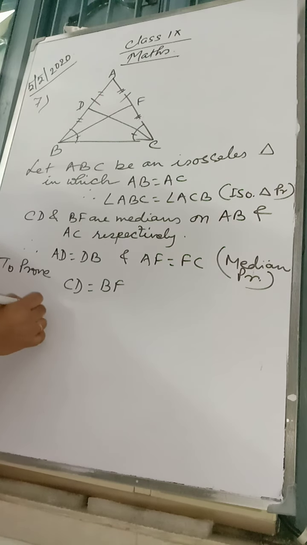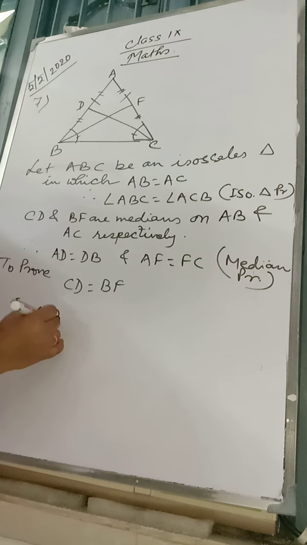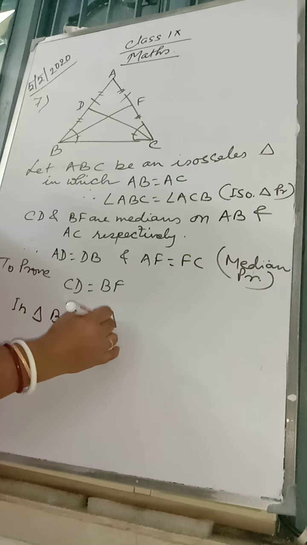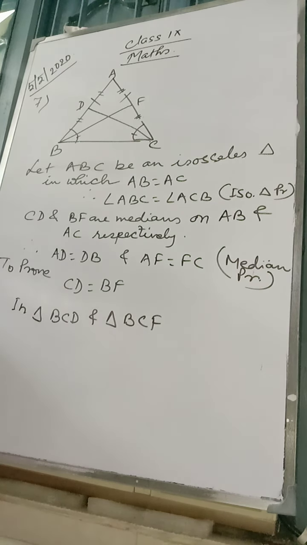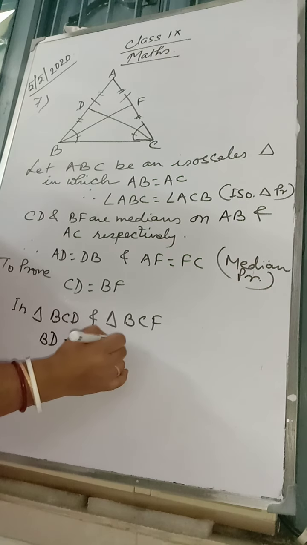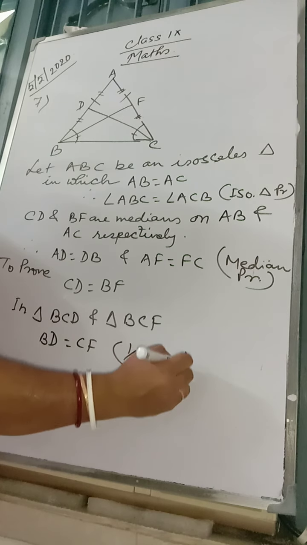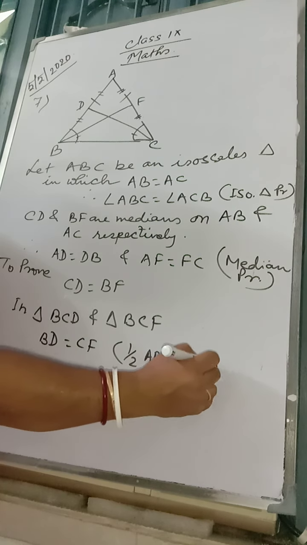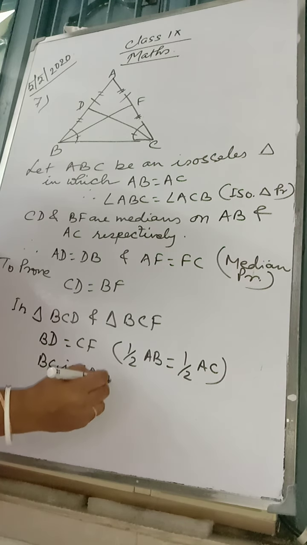In triangle BCD and triangle BCF, BD is equal to CF. Why? Half of AB is equal to half of AC. Now BC is a common side, is it?